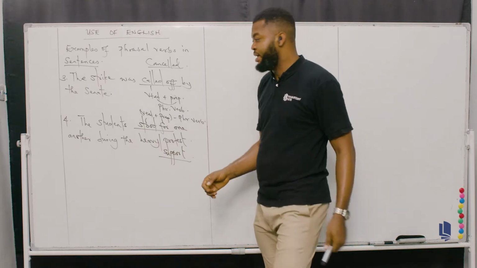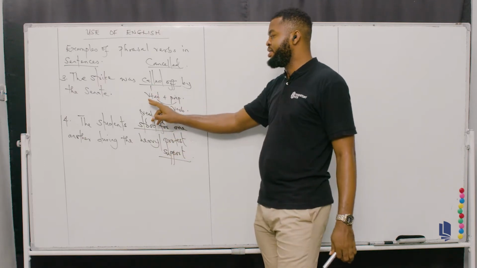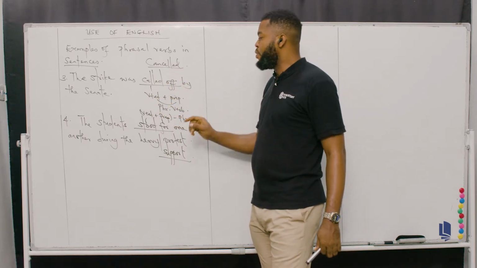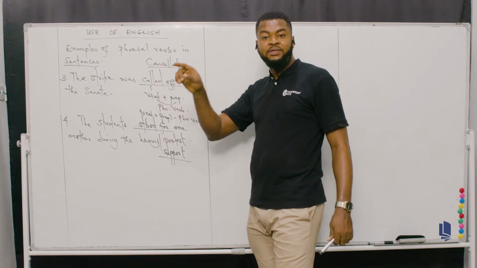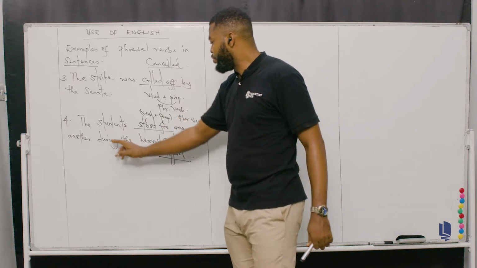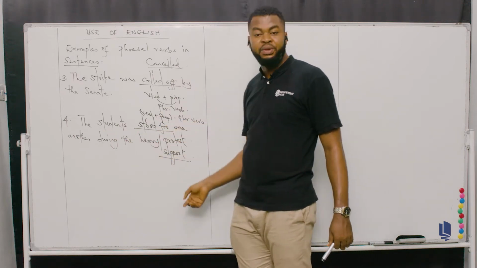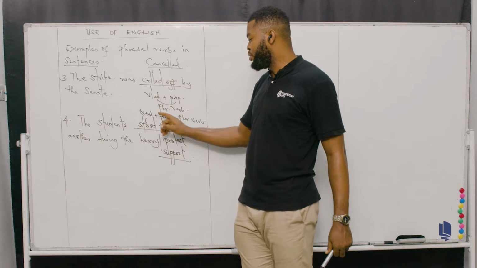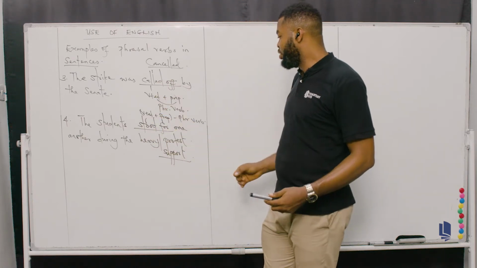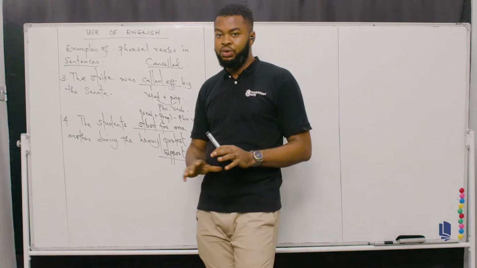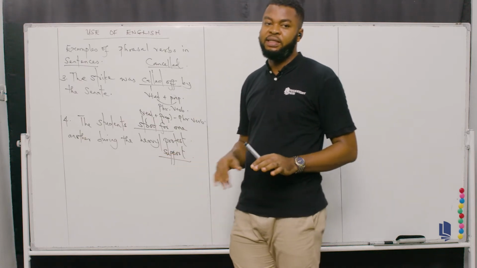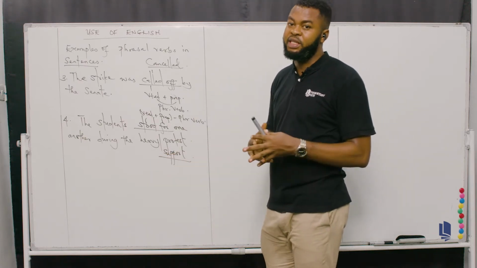Okay, so you have a full stop to that. And look at the analysis here. You have called off, which is called, that's a verb in the past tense form, plus what? Off. What's off here? That's a preposition. Now, when you combine the verb in the past tense form plus a preposition, you form a phrasal verb. The same way too, here you have the students stood for one another during the protest. So stood for is a verb in the past tense form plus for, which is a preposition. And if you combine both, you would actually form what? A phrasal verb. I hope that is understood to you now. So additional examples would help to enhance your understanding about usages of phrasal verbs in the English language.